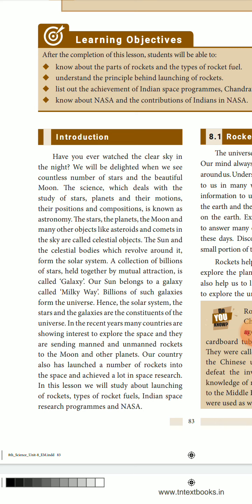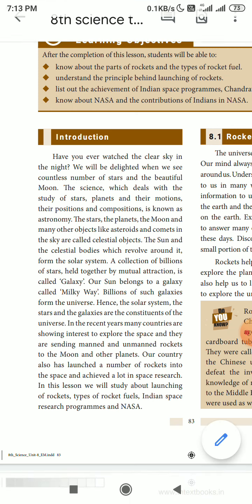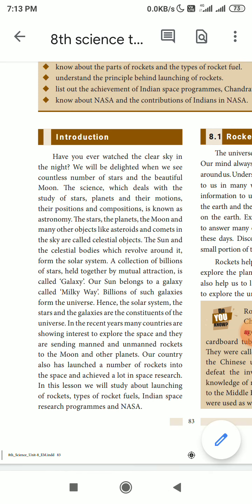The science which deals with the study of stars, planets and their motions, positions and composition is known as astronomy. So astronomy is the study of the sun, its planets, its positions, what are its motions and what is its composition. Composition means whether it is having the atmosphere, or what is the soil found there, or what are the things found in the other planets. Study of all this is related to astronomy.